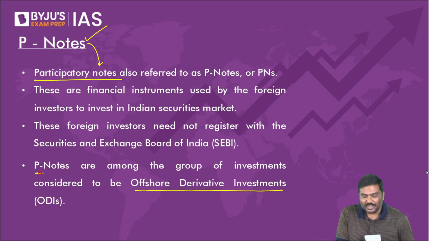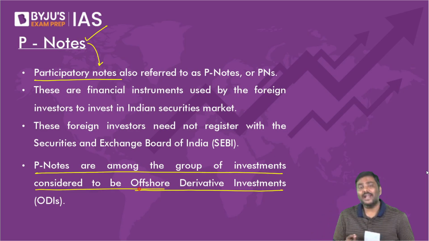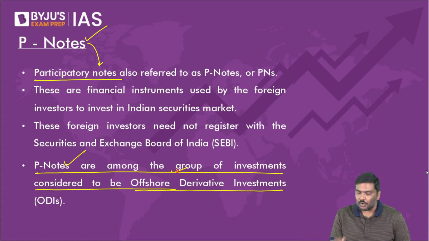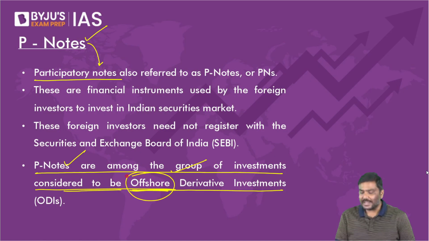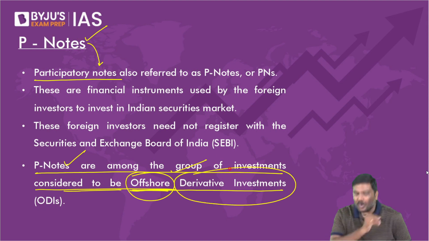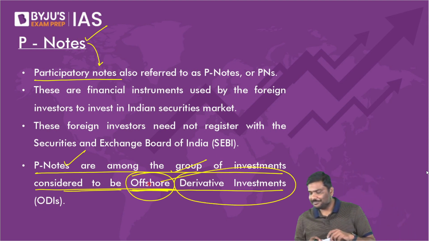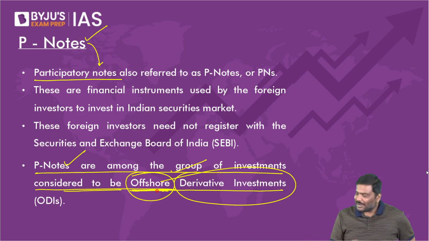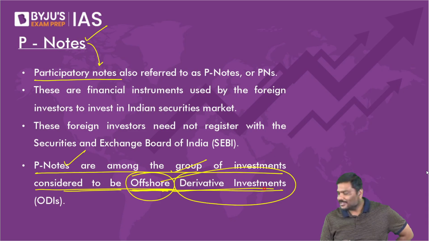Look at the statement of P notes. P notes are among the group of investments which are considered to be offshore. Does anybody have a problem with why this is called offshore? Second, does anybody have a problem with why it is called a derivative instrument? Tell me. Does anybody have a problem why it is called offshore? Why it is called a derivative instrument?